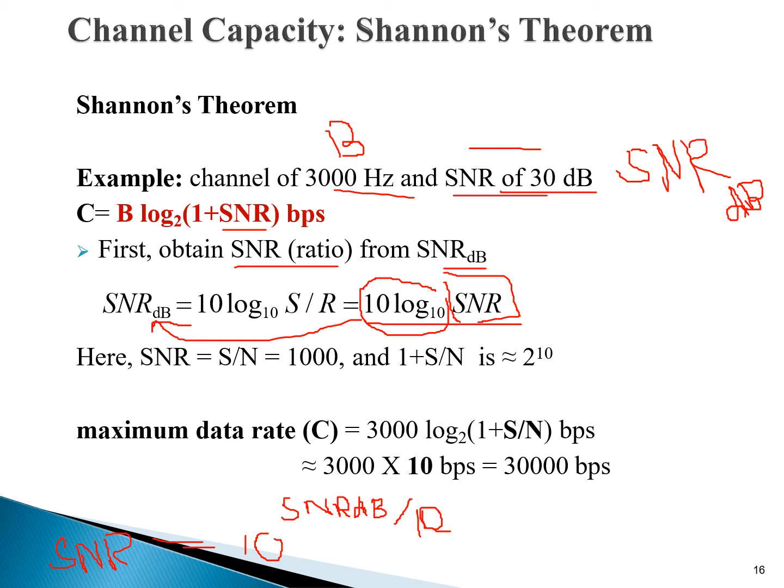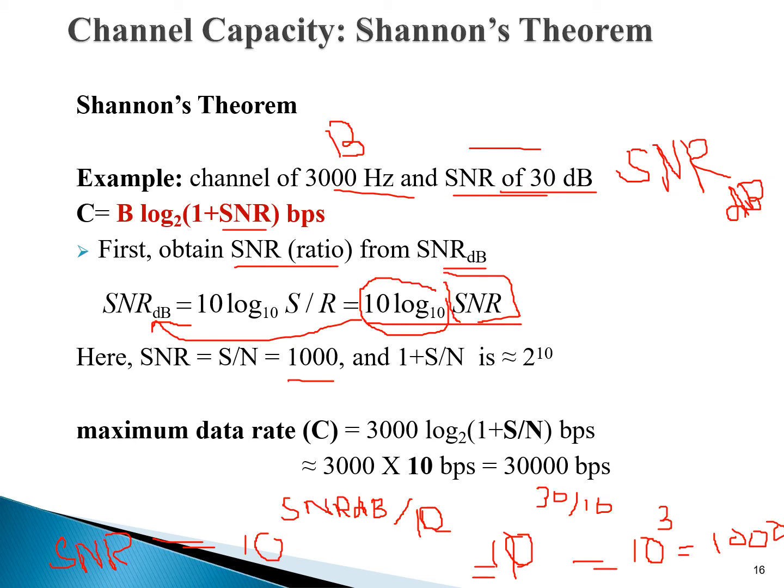When something moves from one side to the other, the log is converted to a power. SNR dB is equal to 30, divided by 10, so the answer will be 10 raised to power 3, which is equal to 1000. As you can see, the SNR value is 1000.